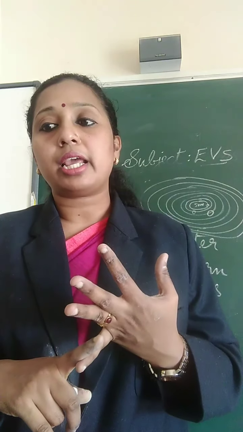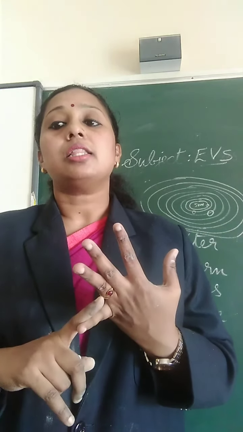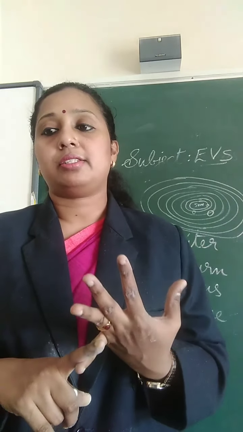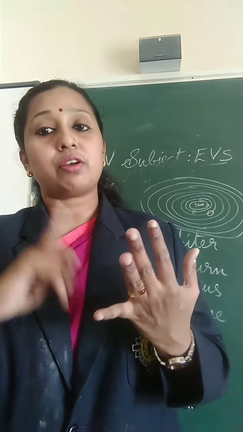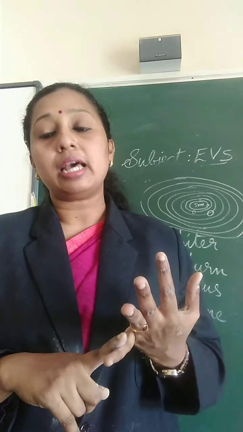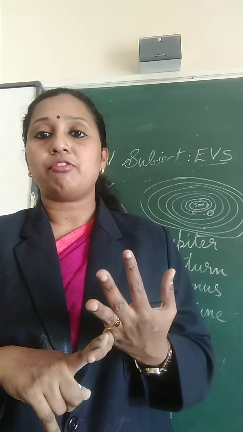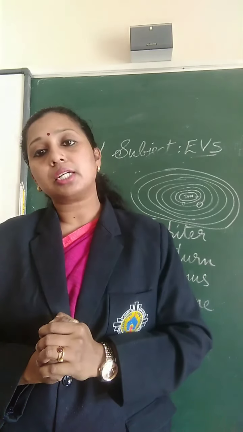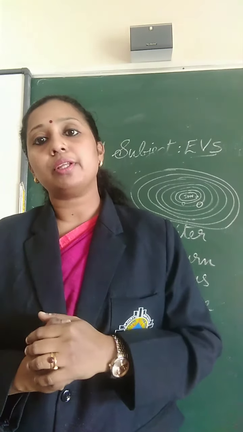Since the Earth rotates from west to east, the Sun appears to rise in the east and set in the west. So far we have learned about the Earth, which is the third planet. We will continue with the other planets.